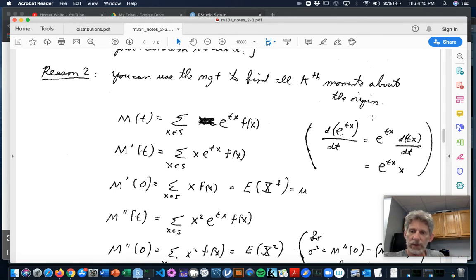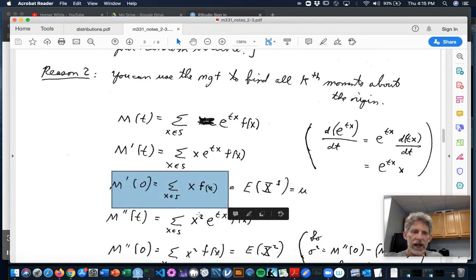And so that would just be the constant, which is the x here. So the derivative of e^(tx) is e^(tx) times x in this situation where t is the variable you're differentiating on. So here's the derivative of e^(tx) times that constant that it was being multiplied by. So we're looking at that sum now. That's the derivative of the moment generating function. Now, plug in 0 for t. So we're looking at the first derivative at 0.